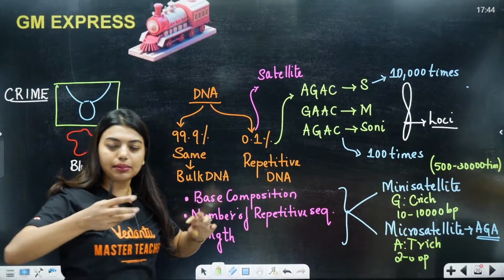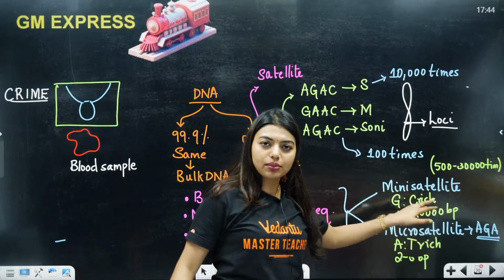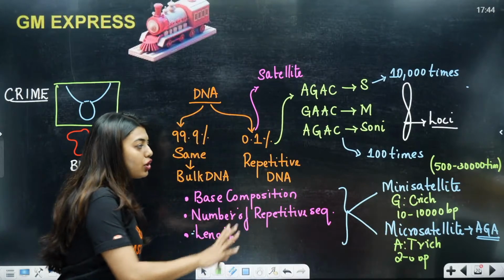AT is adenine and thymine, they only bond with each other. GC is going to be guanine and cytosine. Okay, so these are the two regions of the satellite.